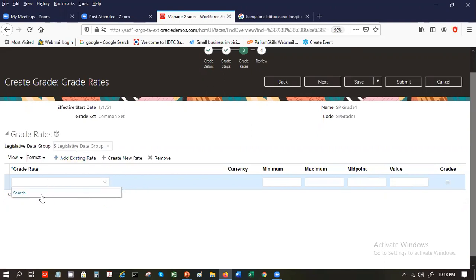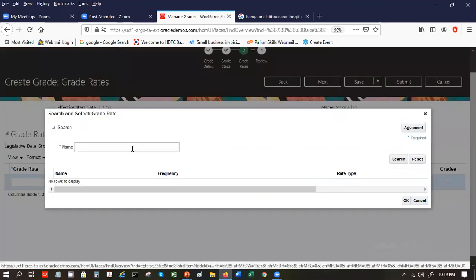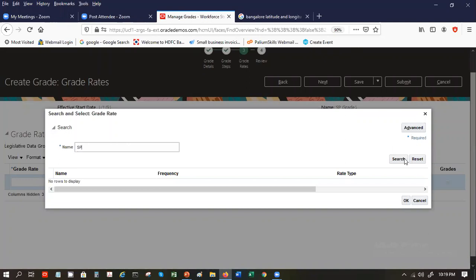If you see this, based on the grade rates that we have defined, grades that you have defined, you will see them in the drop down. So like I'm searching for the SP also. Let's say I choose a grade for admin entry.